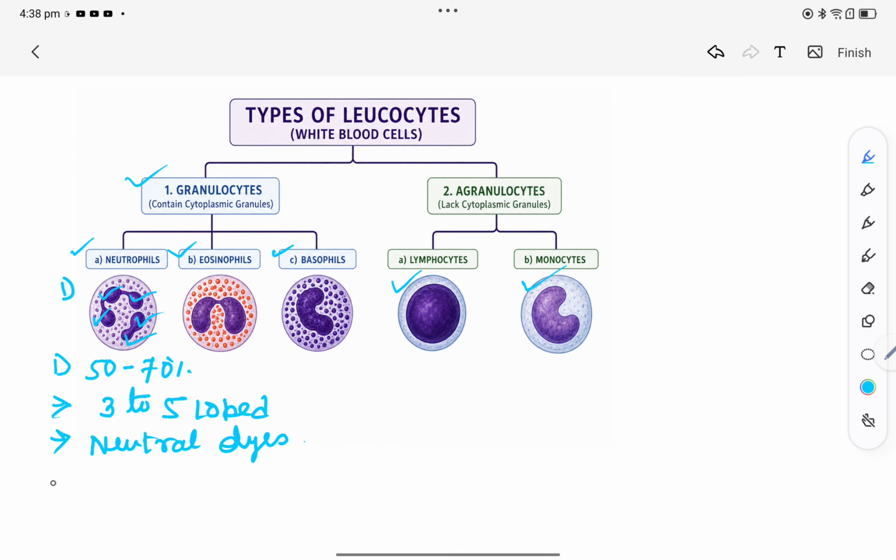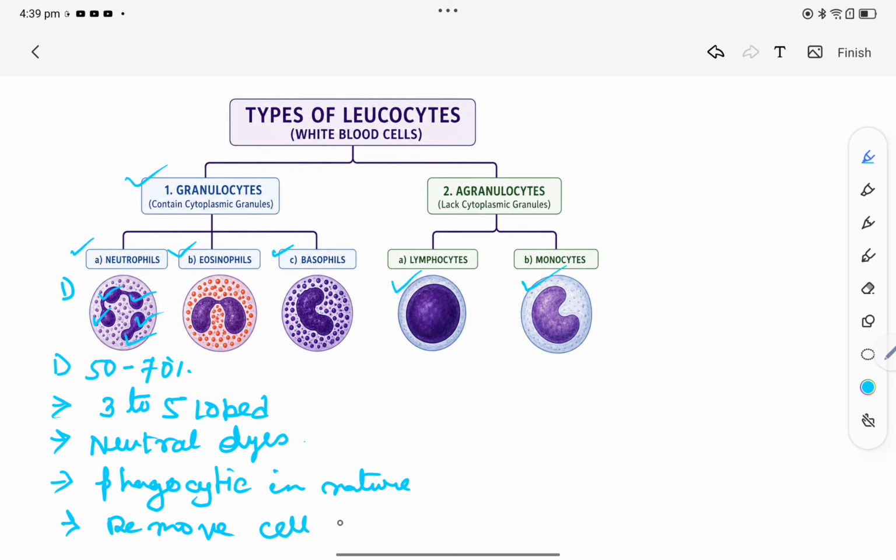Next, what is their function? They are phagocytic in nature, which means they can engulf microorganisms via the process of phagocytosis.